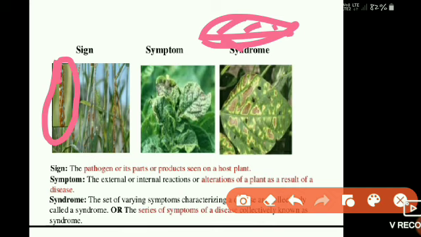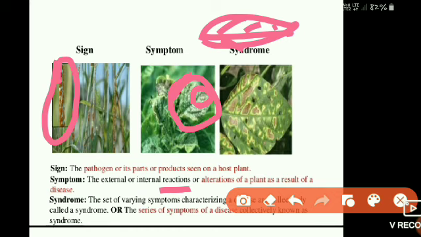But when affected by a disease, we can see leaves that are crinkled, or necrotic, with black spots and black dots, and some white powdery masses. That is the external and internal reactions. Due to any disease, the plant will exhibit some reactions, and that is called symptoms.